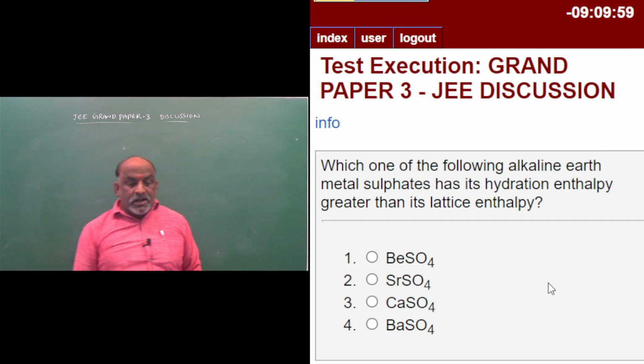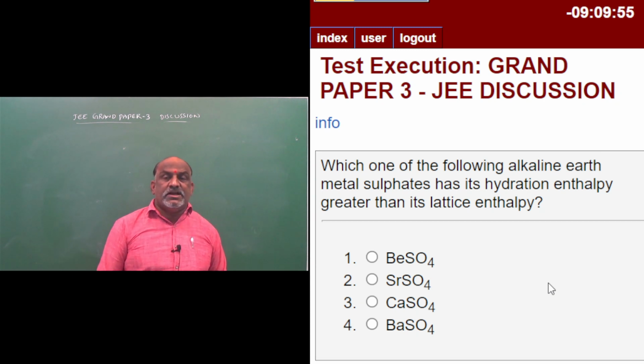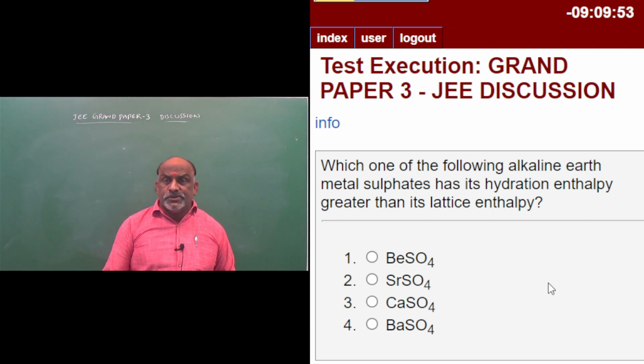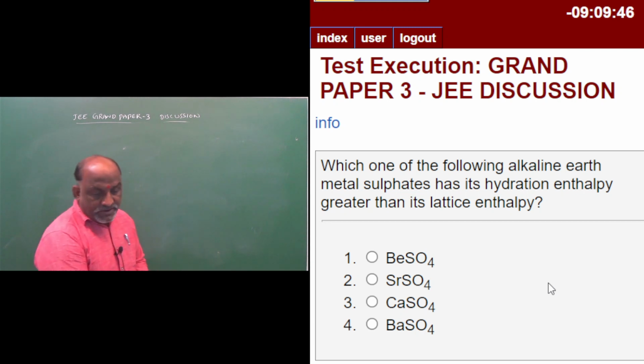Which one of the following alkaline earth metal sulfates has its hydration enthalpy greater than its lattice enthalpy? Very important, repeated question for entrance exams. Hydration enthalpy is greater than its lattice enthalpy for beryllium sulfate.